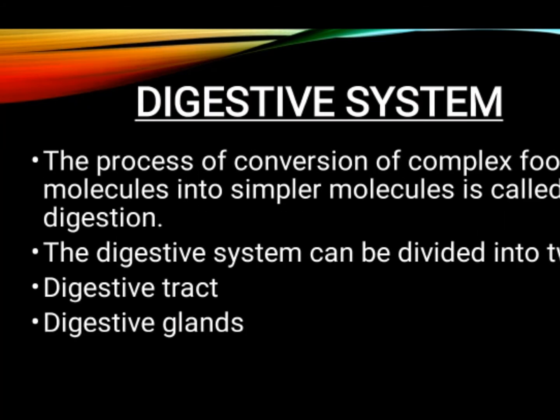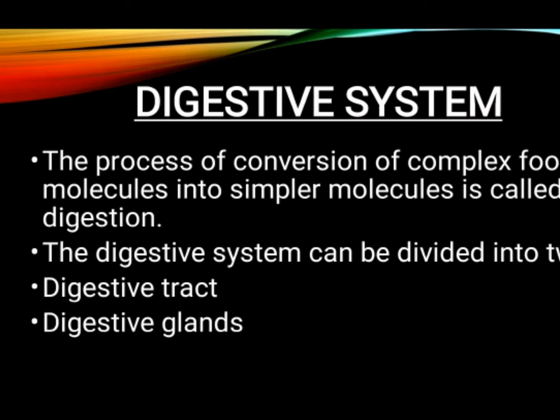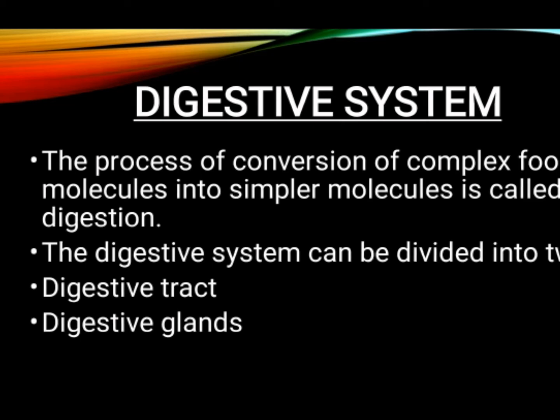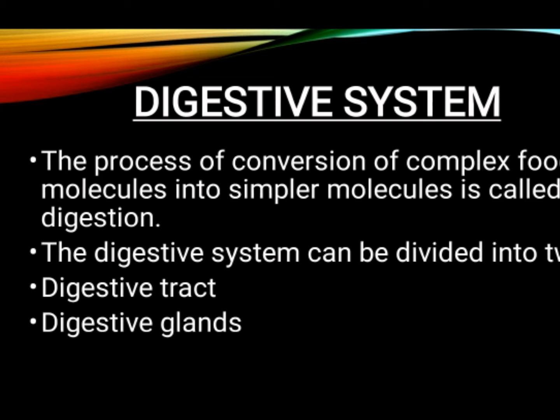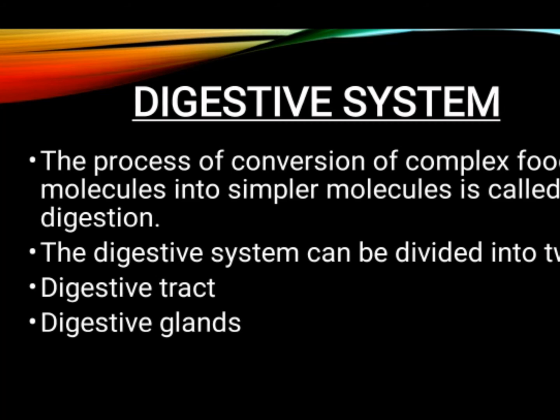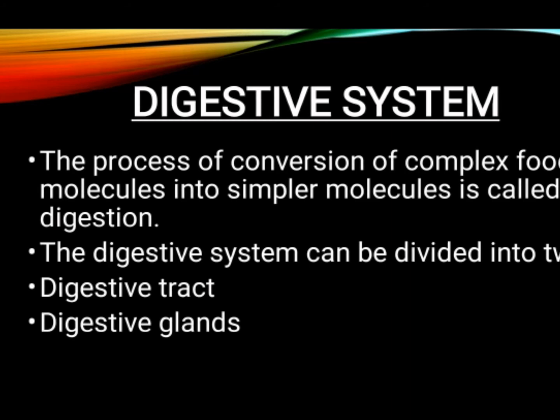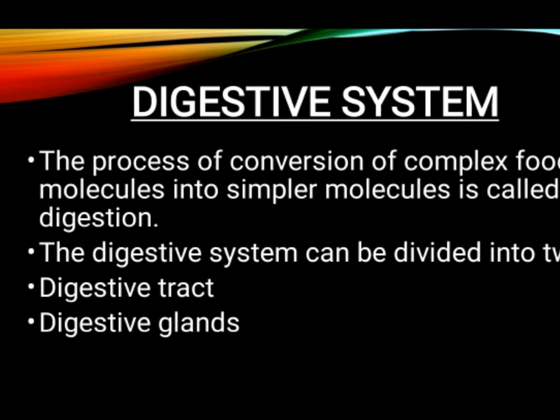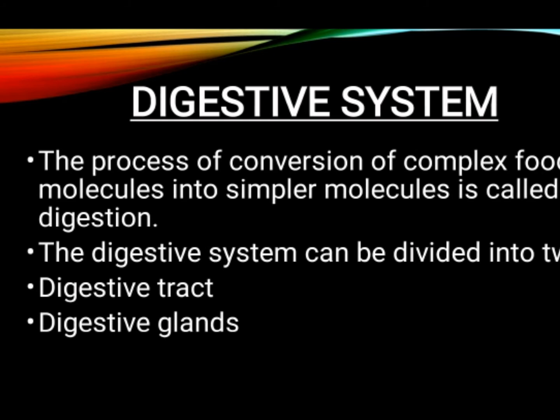Next, digestive system. We are going to learn about the digestive system. The process of conversion of complex food molecules into simpler molecules is called digestion. So, the food we eat consists of complex compounds like carbohydrates, proteins and fats. Converting means changing those compounds into a liquid form like glucose, amino acids, fatty acids and glycerol, and this is called digestion. The digestive system can be divided into two, digestive tract and digestive glands.